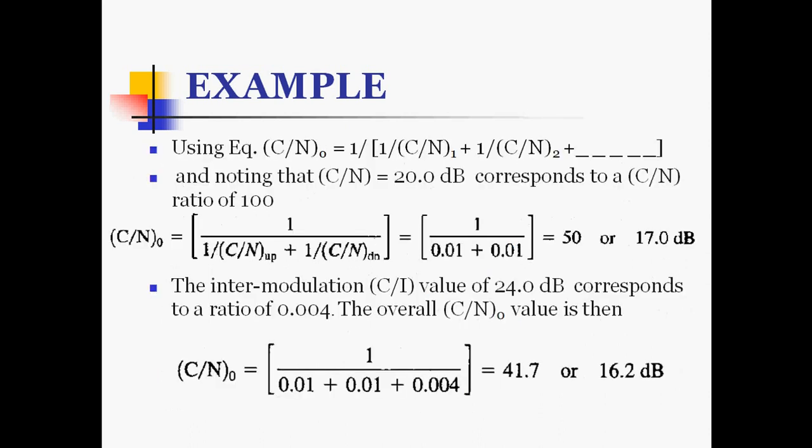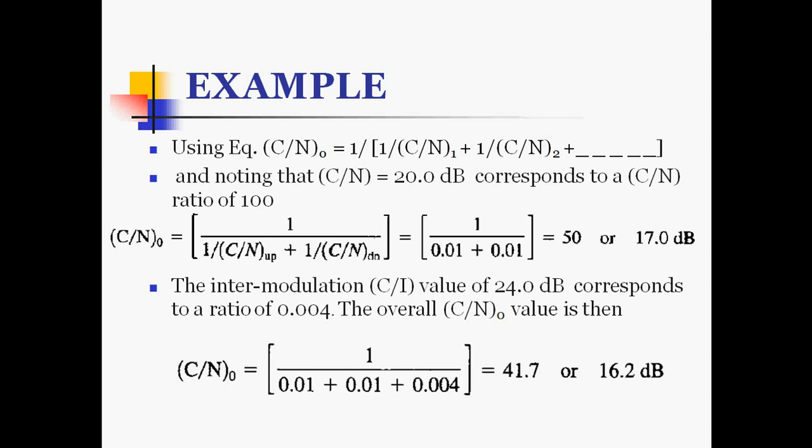So we can use the equation for carrier to noise ratio. Overall carrier to noise ratio is equal to 1 divided by the bracket of 1 by C by N of 1 plus 1 by C by N of 2 and so on. Noting that C by N equal to 20 dB corresponds to a C by N ratio of 100, that is, the numerical linear value is 100.